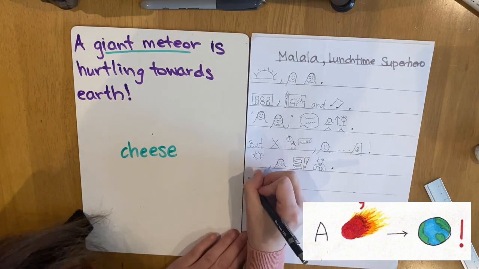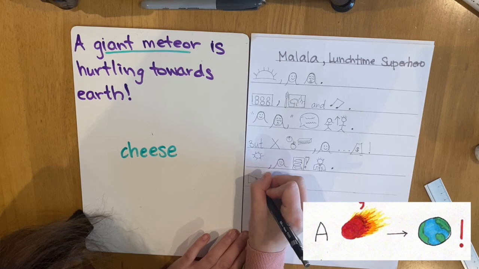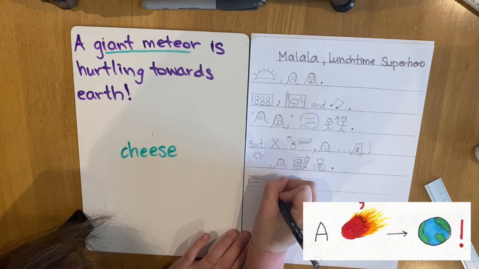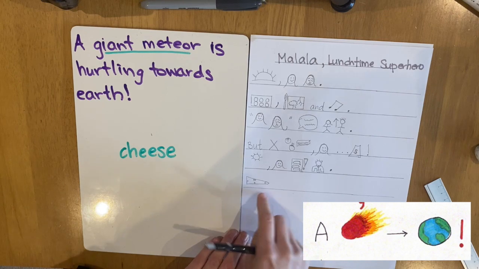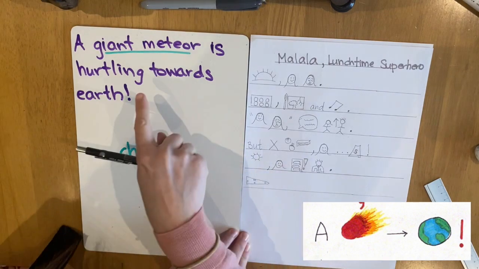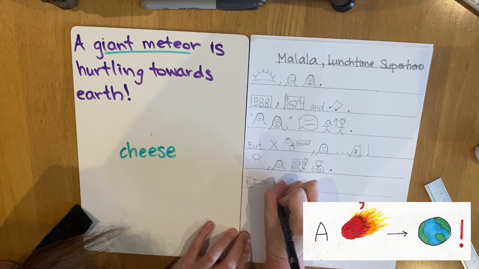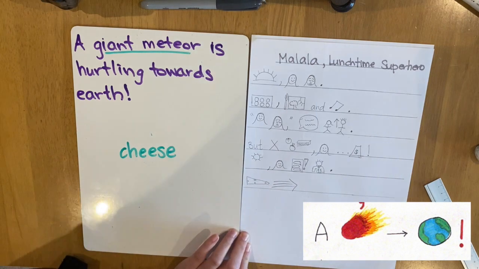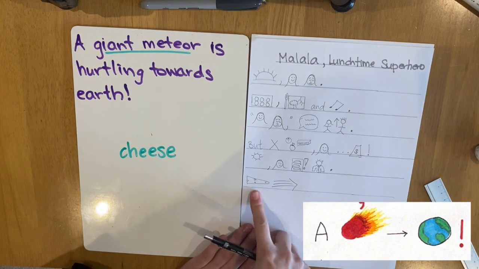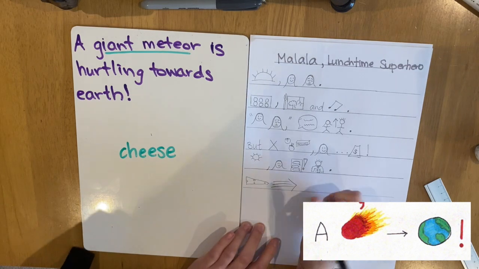And I'm going to draw a wedge of cheese. There's holes in the cheese. A giant wedge of cheese is hurtling. I want to keep the word hurtling. That's a really good word to use. And for hurtling, I'm going to draw a giant arrow. A giant wedge of cheese is hurtling towards London.